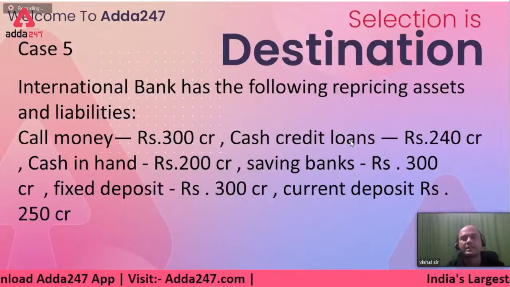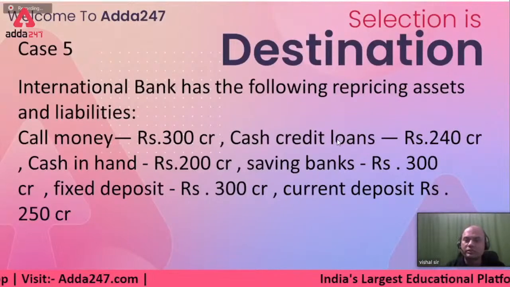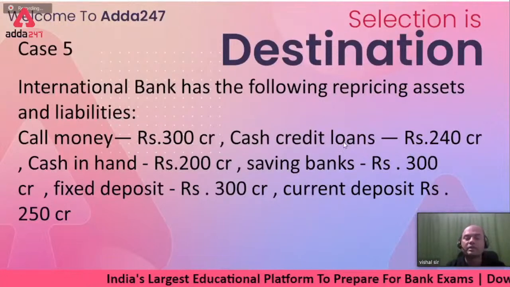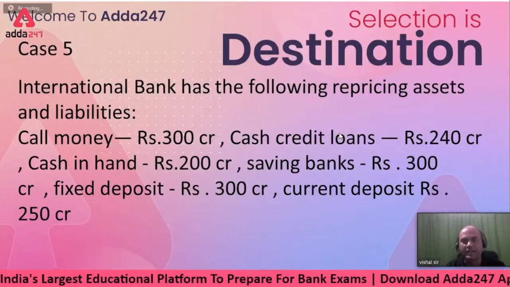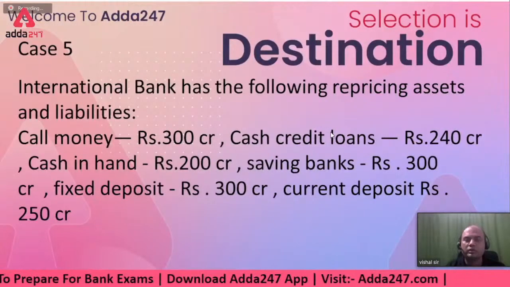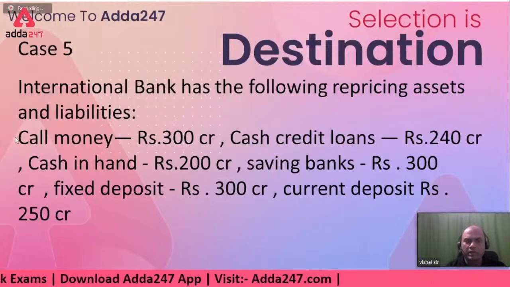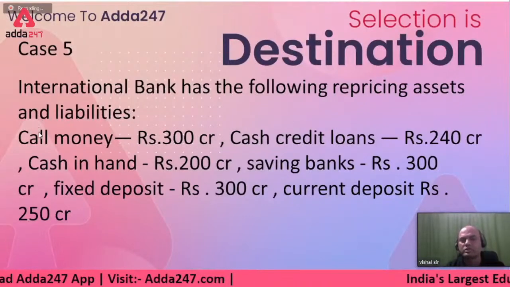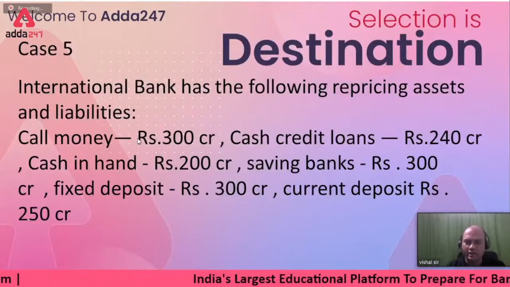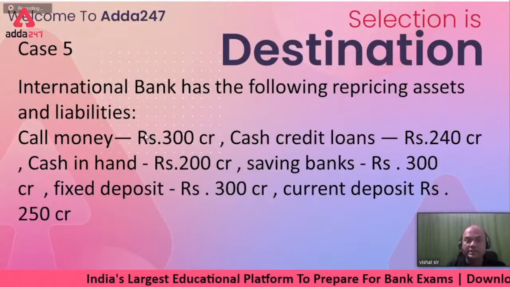Now it is something, next year it will be something else. So it changes. That's called repricing. Because as per the bank's policy and the repo rates or benchmark rates, the loan rates change. Call money, same thing, repricing, because call money rates also change with changes in the benchmark rates.